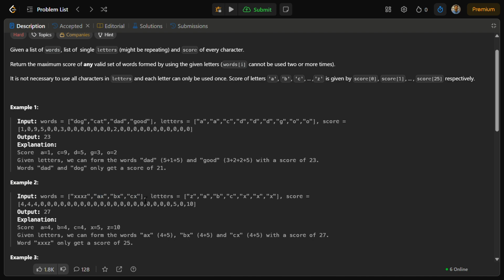So we can create a map. In that map, I can store the frequencies of each letter that is available in my letter section. Once I pick a word string, like word zero, I must reduce those frequencies because I have to use them, since the question says we have to use each letter once.